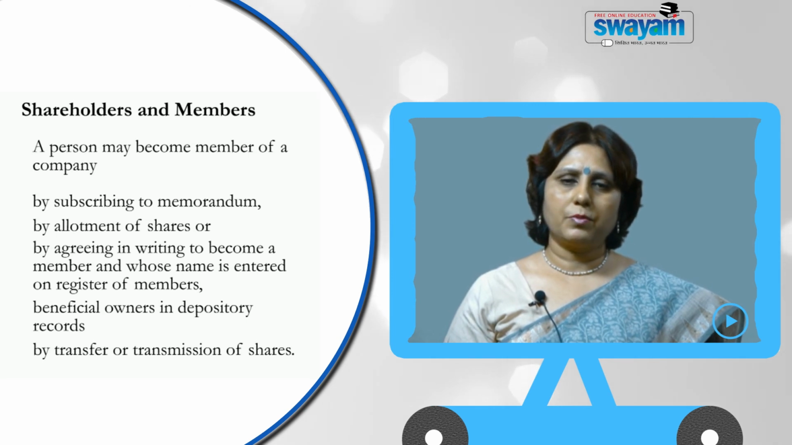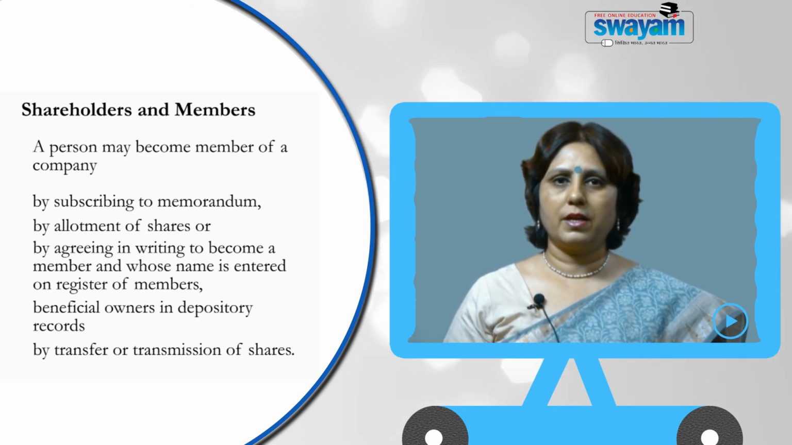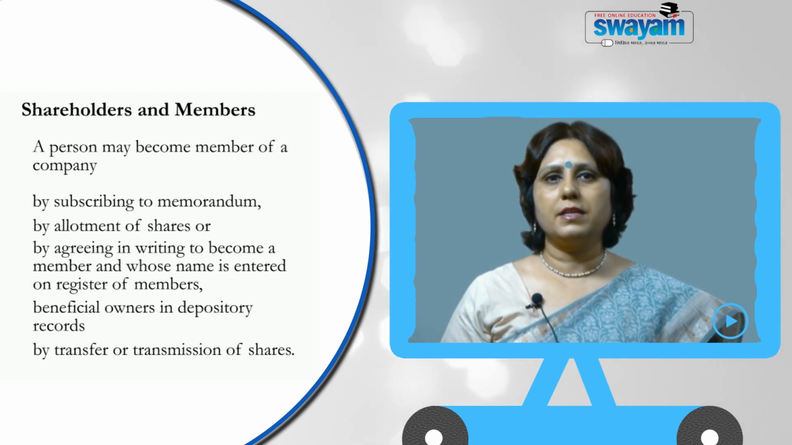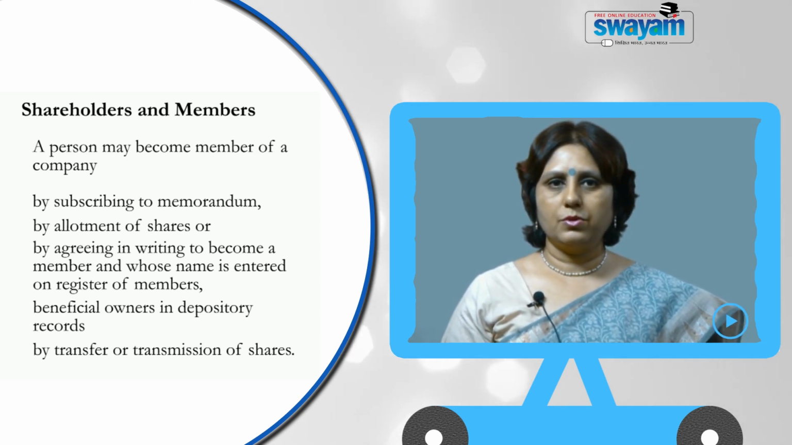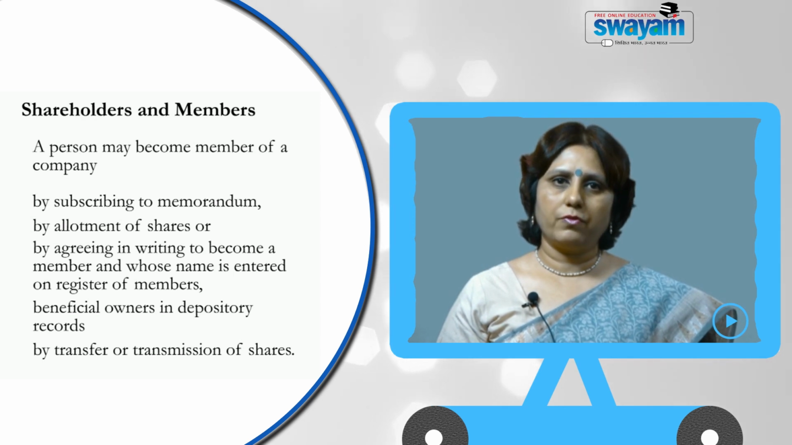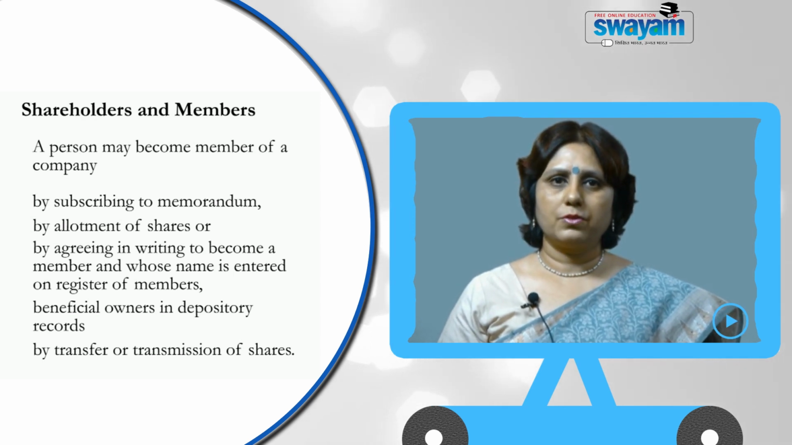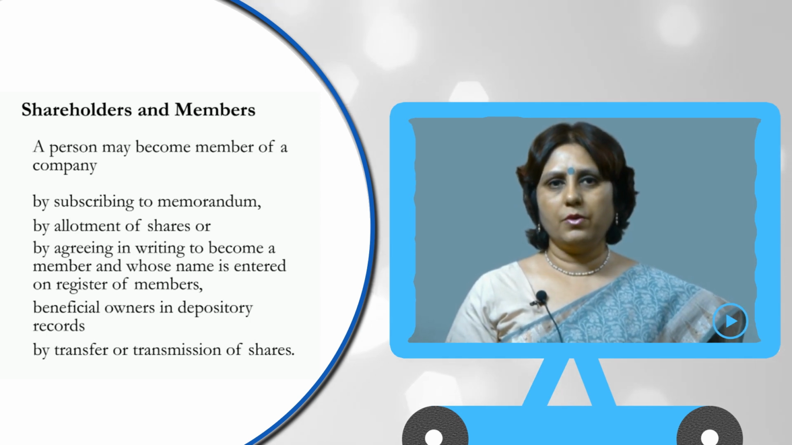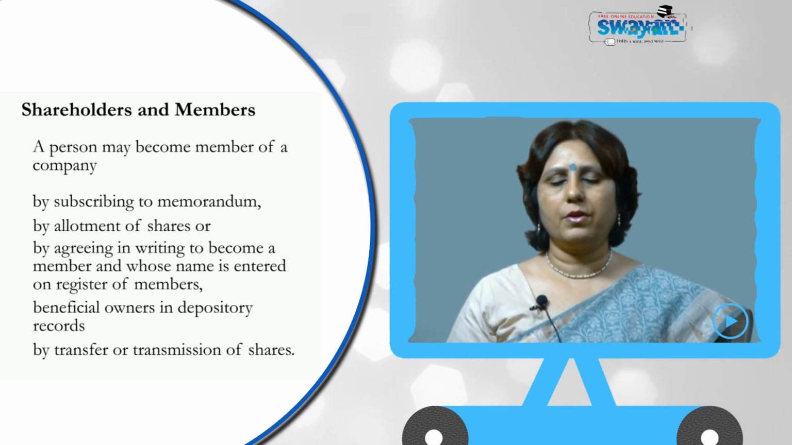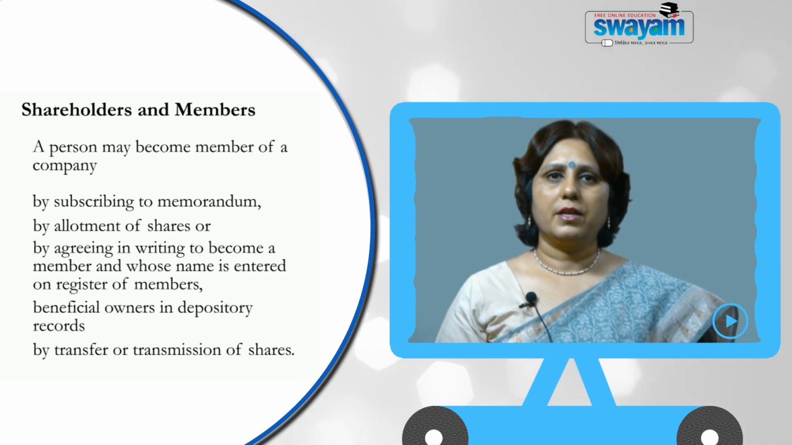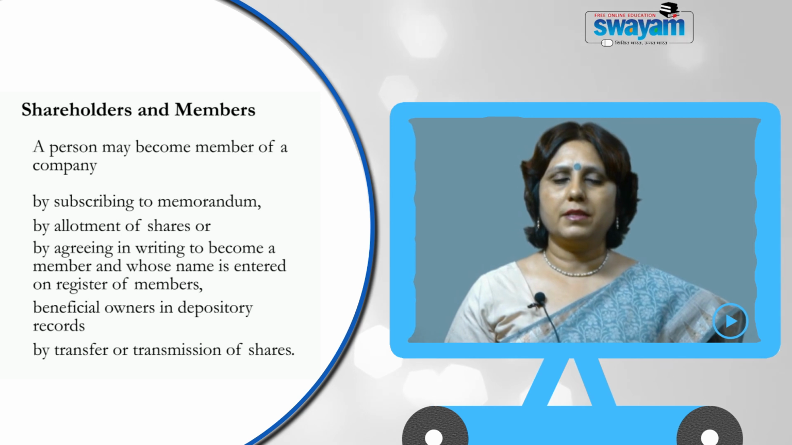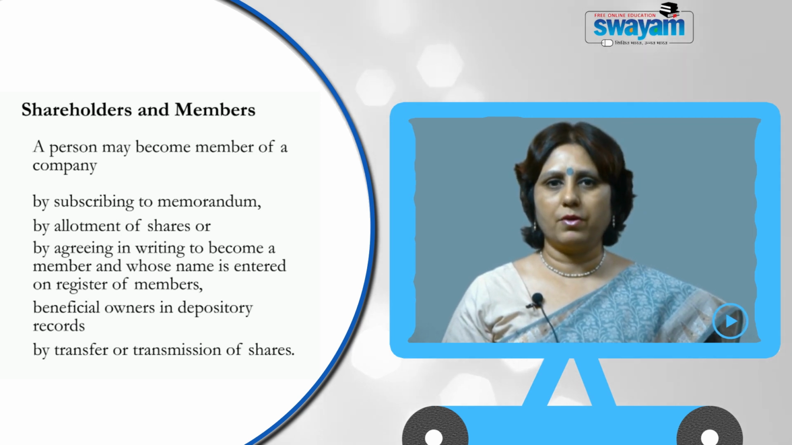And the last process will be transmission of shares, where a shareholder dies and his legal heir or representative becomes entitled to those shares by operation of law, and the company is notified that the shareholder has died and his legal heir or representative has become the shareholder of the company by operation of law. So, these are the methods in which a person can become a member of the company.